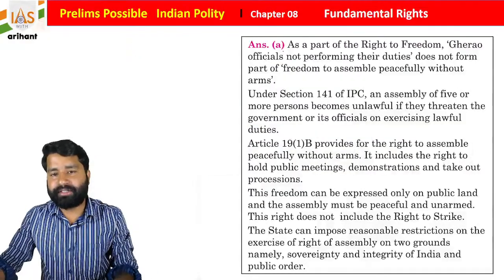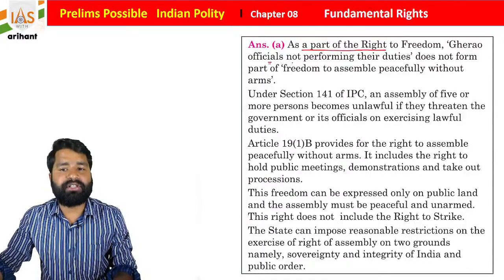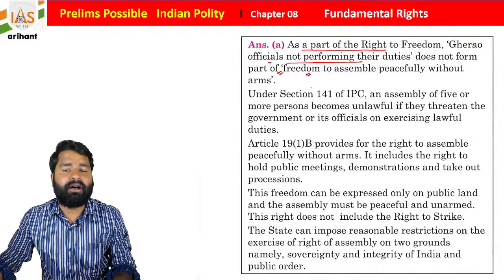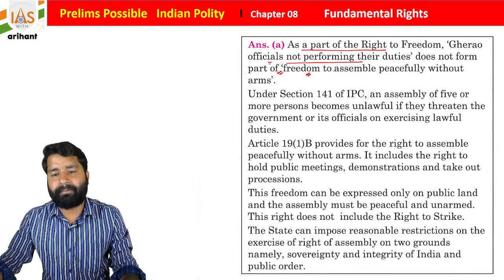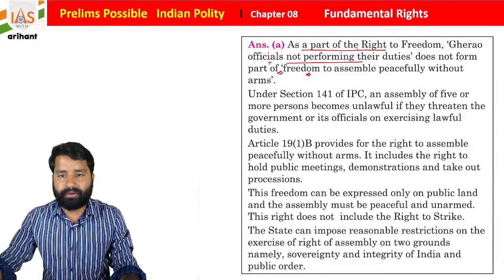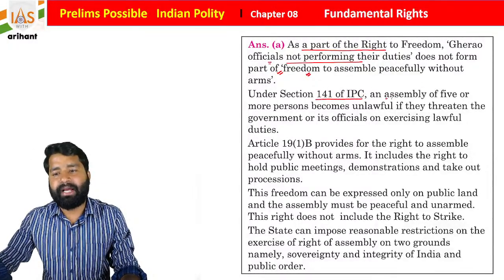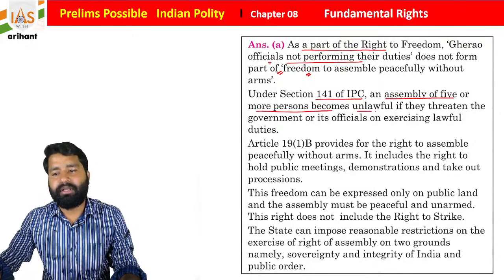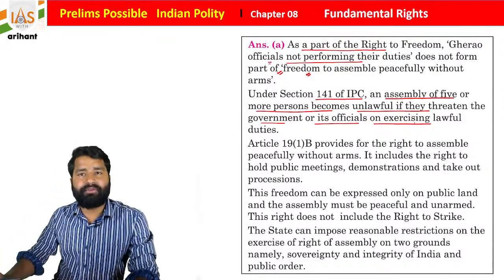So as a part of right to freedom, Gherao of officials not performing their duty does not form part of freedom to assemble peacefully without arms. So students, it is unlawful. Under Section 141 of IPC, an assembly of 5 or more persons becomes unlawful if they threaten the government or its officials on exercising unlawful duties, students.